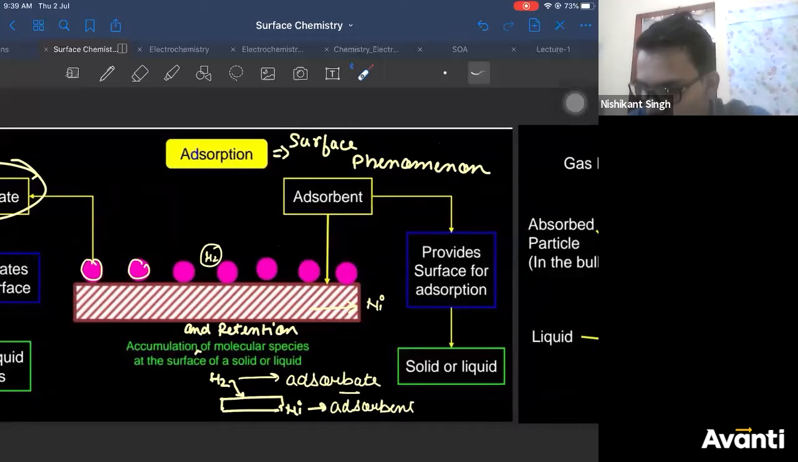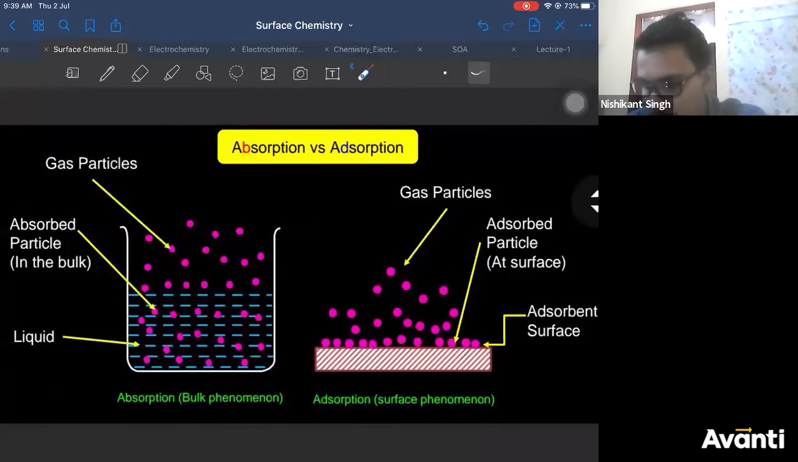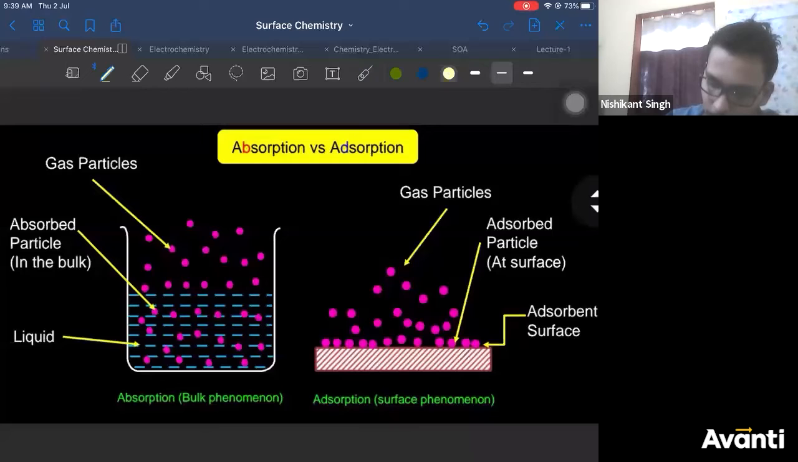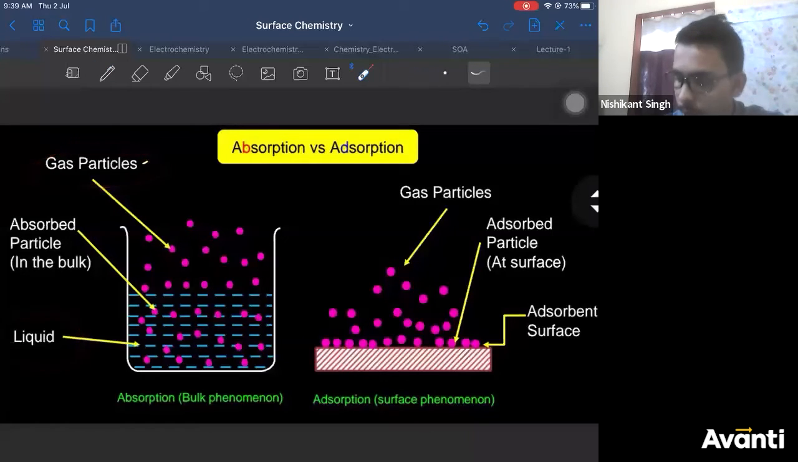Now, let us see the general difference, the pictorial difference, which I have already explained. Adsorption is a surface phenomenon. Bulk absorption is a bulk phenomenon. So particles will be uniformly distributed at the surface as well as at the bulk. Here your absorbent is liquid, so you can simply write gas particles are absorbed by liquid. Whereas here you have taken nickel surface and hydrogen gas on it, let's say.